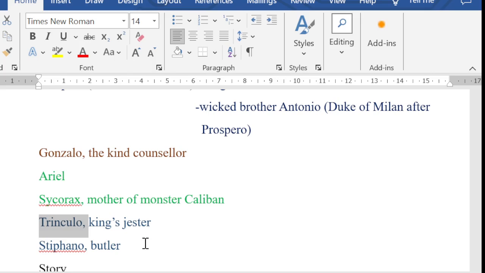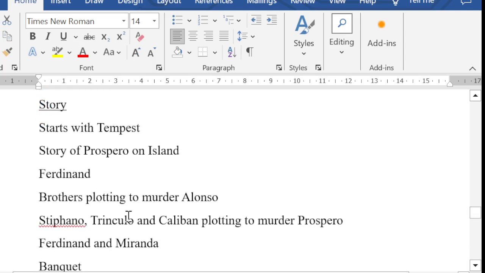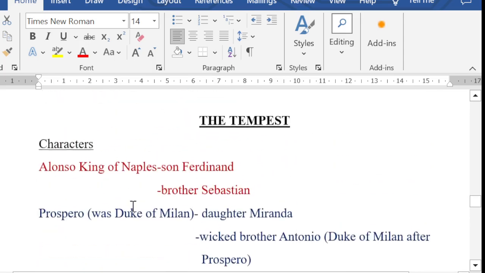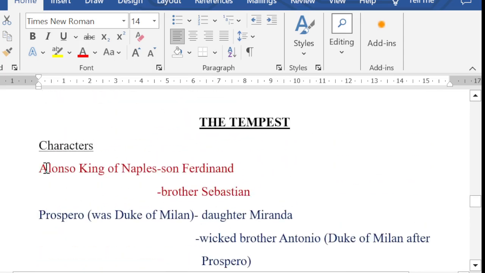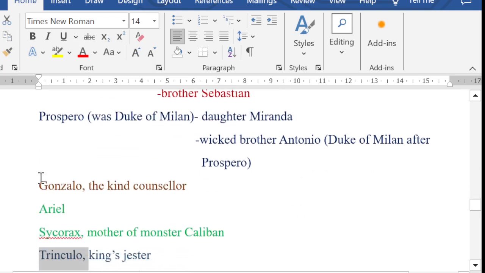Now let's start the story. The story begins with a very strong storm, a tempest. Hence, we can say that the title is very apt. In the middle of the sea, we can see a ship. In the ship, we have King Alonso, who is returning after attending the marriage of his daughter. King Alonso, along with his son Ferdinand, Sebastian, Antonio, and Gonzalo, and the rest of the crew members.